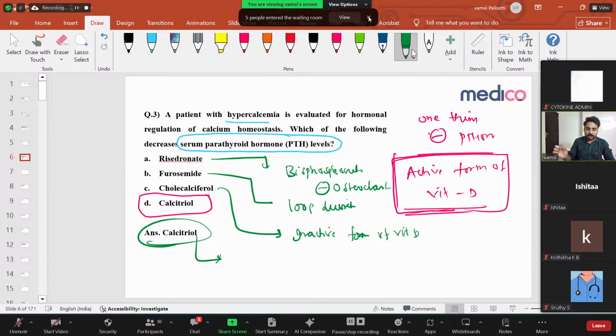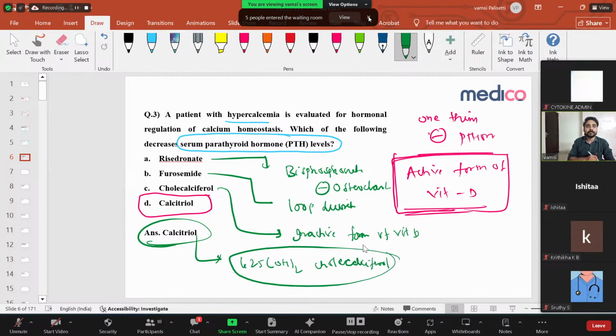So they're asking only a simple thing: which of the following decreases serum parathyroid hormone levels? Active form of vitamin D, you have to check, that is calcitriol. Or simply they can ask 1,25-dihydroxycholecalciferol, which is also the active form of vitamin D. Both are the same.